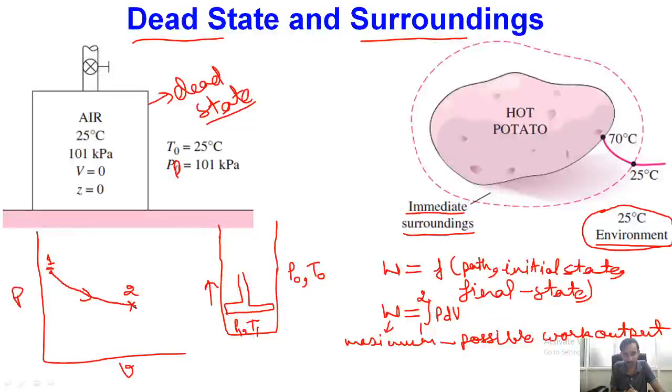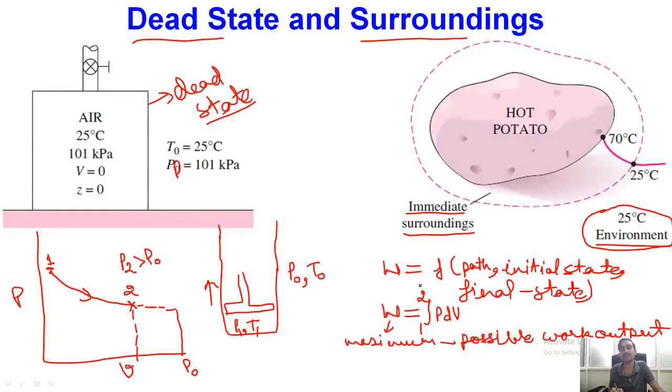Earlier I had taken some intermediate state number 2, but if the pressure P2 is greater in comparison to P0, then obviously we will have some more potential for expansion of the piston. Finally, the expansion of the piston will stop when the pressure becomes identical to the surrounding pressure.